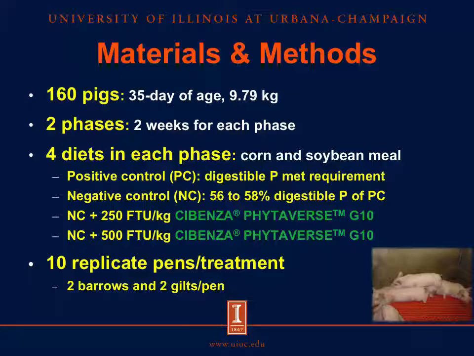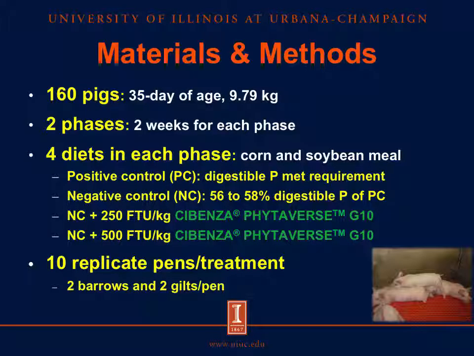A total of 160 pigs with 35 days of age and initial body weight around 9.79 kg were used in this experiment. The experiment was conducted with 2 phases and 2 weeks for each phase. There were 4 diets in each phase based on corn and soybean meal. The first diet was a positive control diet meeting the digestible phosphorus requirement.